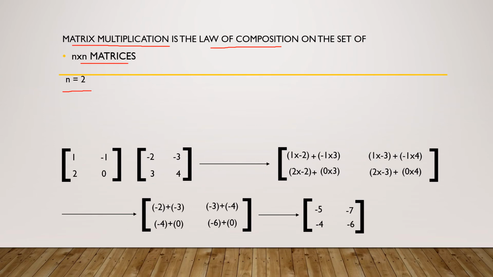Now we take the first row of the first matrix and first column of the second matrix. So we obtain 1 into minus 2 plus minus 1 into 3.